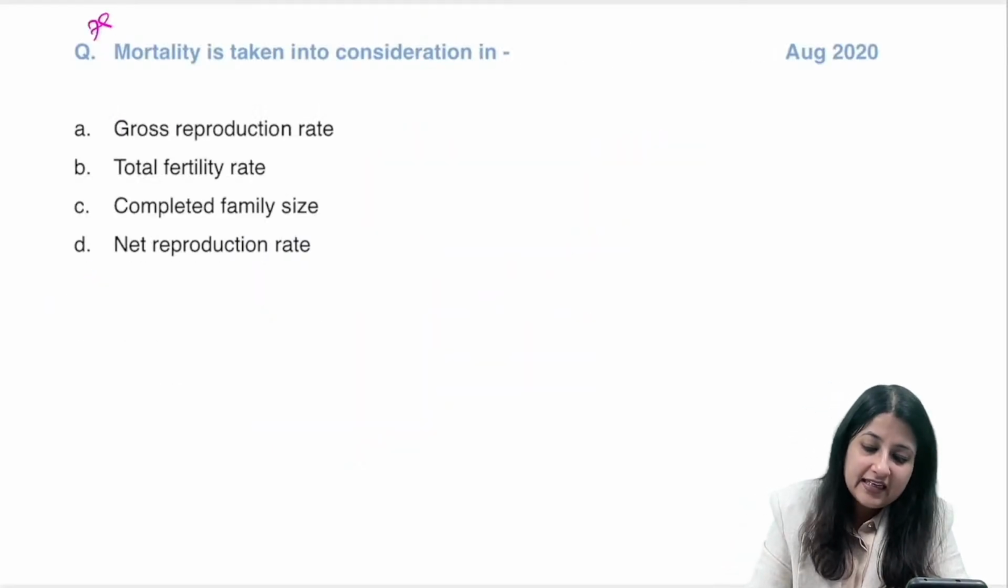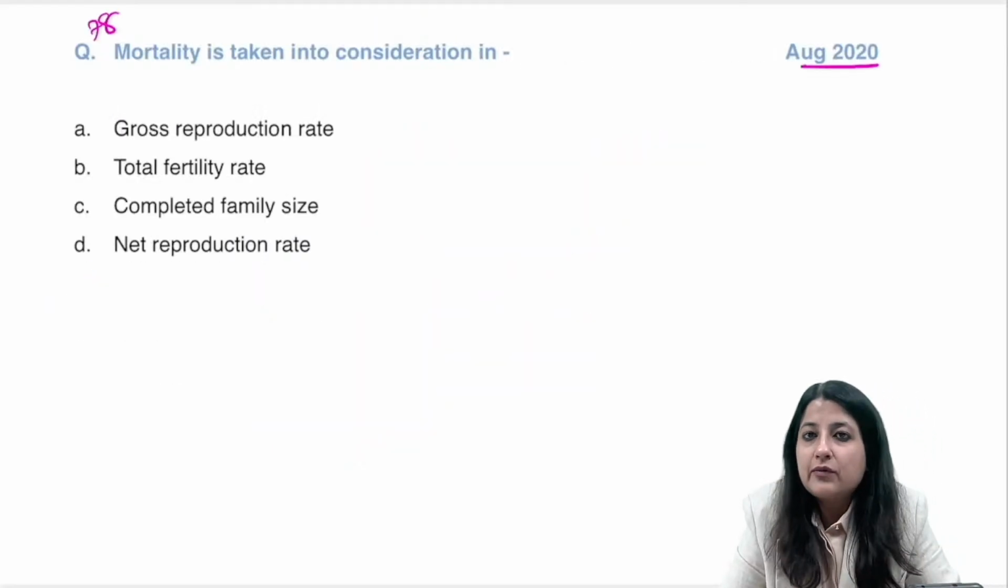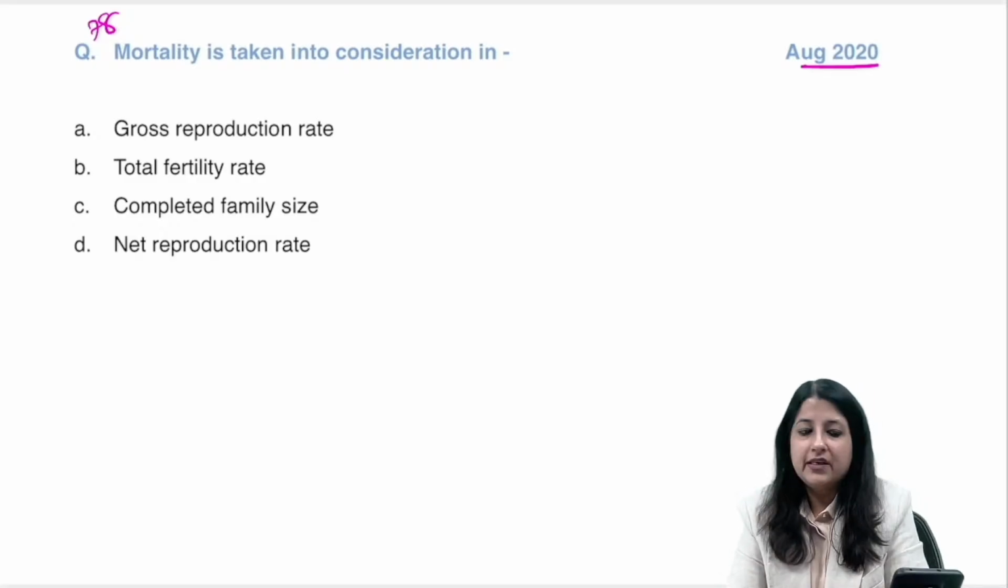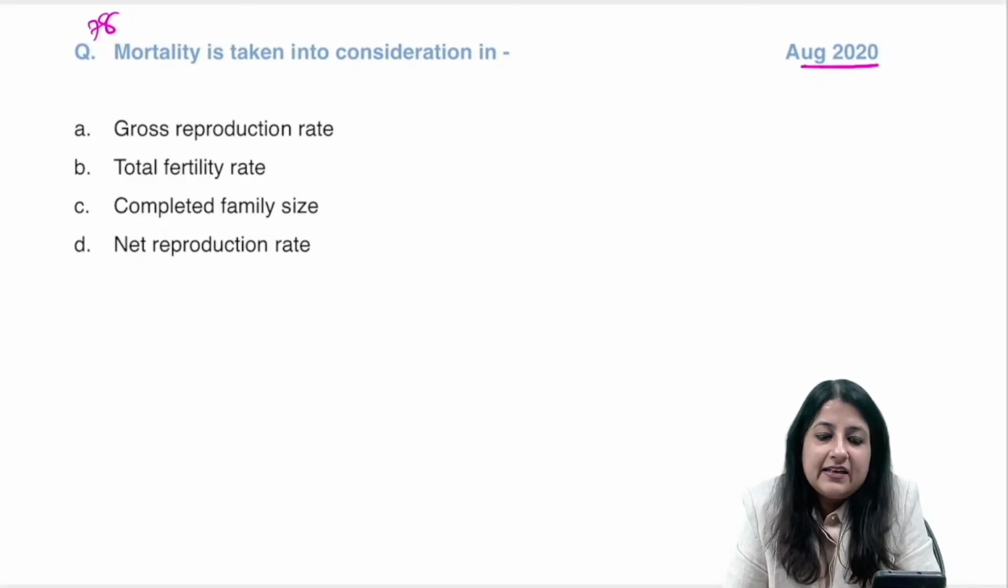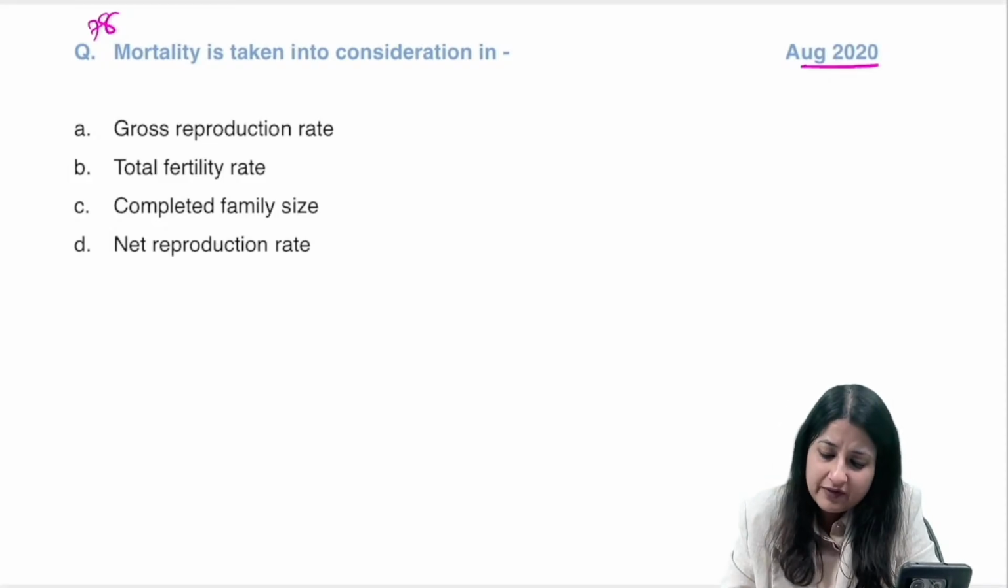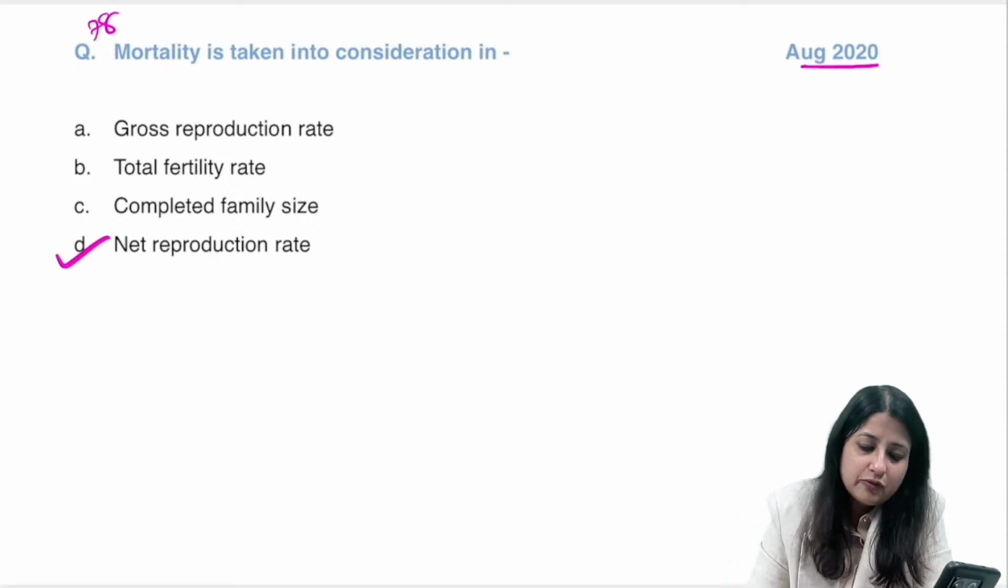Question number 78. See, it got repeated in August 2020, and then it got repeated in 2021. What is the answer over here? Mortality is taken into consideration in. What is your answer? All these are PYQs. Now we are doing topic wise PYQ. Mortality is taken into consideration. Very good, discussed many times.